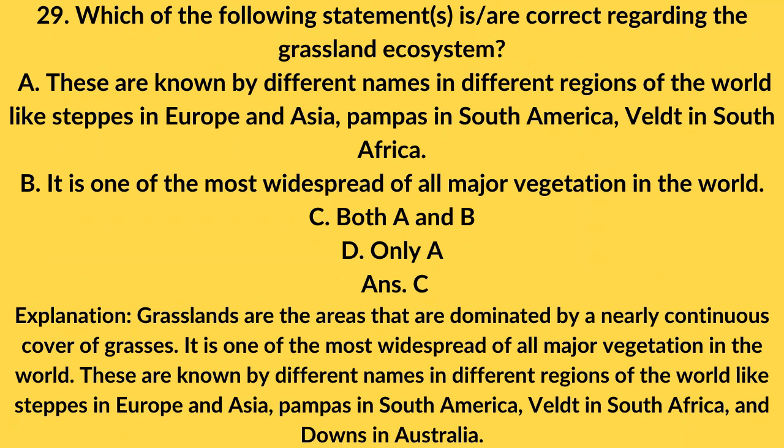Explanation: Grasslands are the areas that are dominated by a nearly continuous cover of grasses. It is one of the most widespread of all major vegetation in the world. These are known by different names in different regions of the world, like steppes in Europe and Asia, pampas in South America, veldt in South Africa, and downs in Australia.